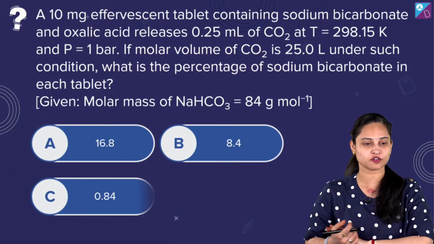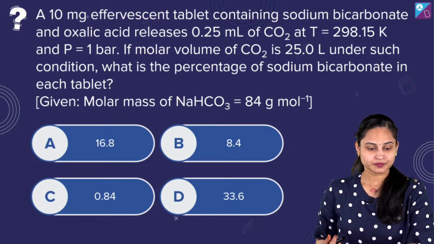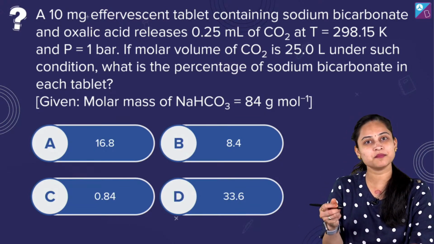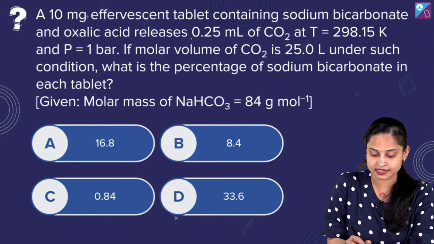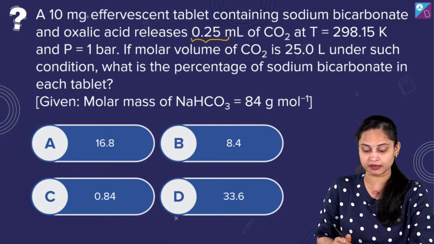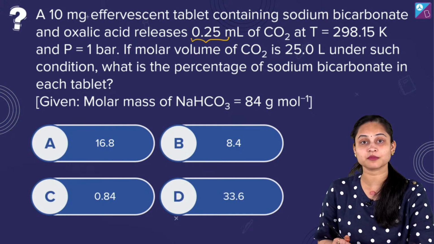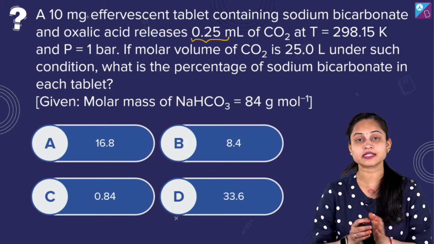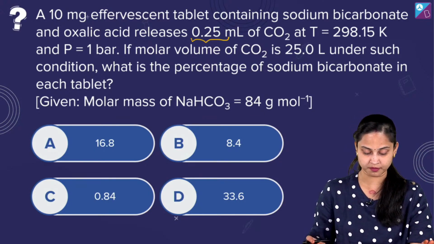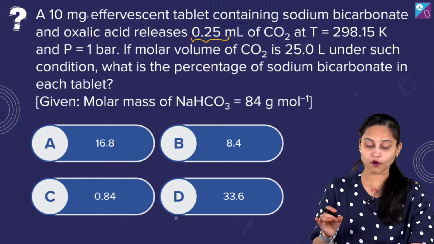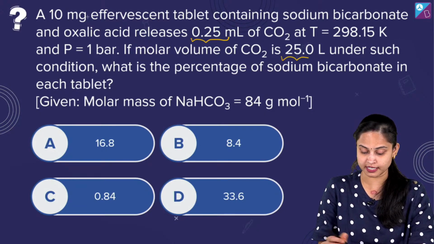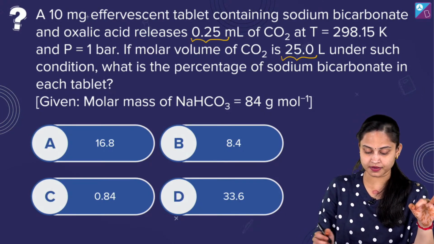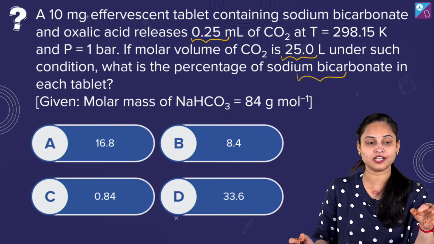A 10 milligram effervescence tablet containing sodium bicarbonate and oxalic acid releases 0.25 ml of carbon dioxide at temperature T equals 298.15 Kelvin and pressure P equals 1 bar. If the molar volume of carbon dioxide is 25 liters under such conditions, what is the percentage of sodium bicarbonate in each tablet?